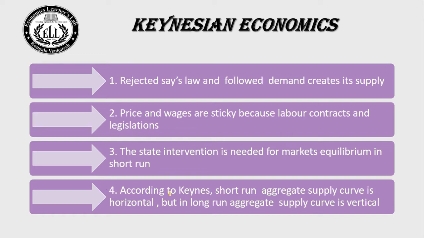4. According to Keynes, the short run aggregate supply curve is horizontal, but in the long run the aggregate supply curve is vertical. It means according to Keynes, the classical supply curve is only applicable for the long run, but in the short run the aggregate supply curve is horizontal. Let us see the Keynesian aggregate supply curve.